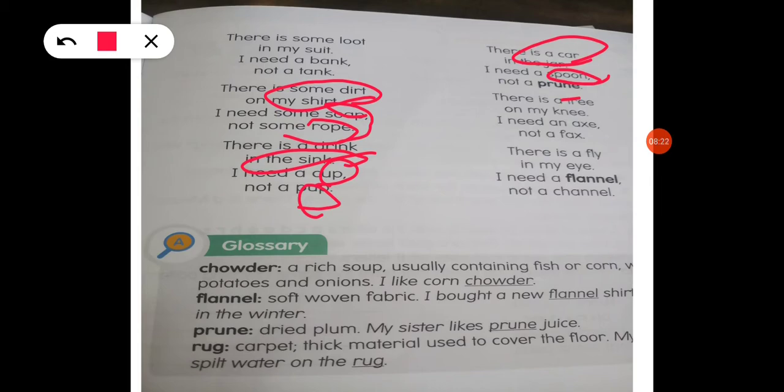I need a spoon. Okay students, so now there is a fly in my eye. There is a problem. Fly in my eye, there is a problem. I need a funnel, not a channel. Funnel is a solution, channel is not a solution.